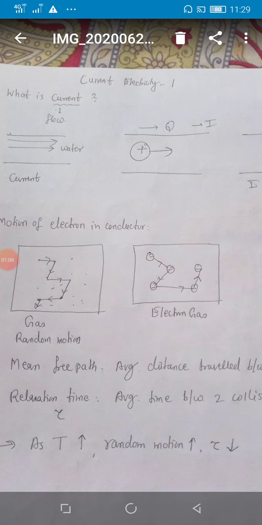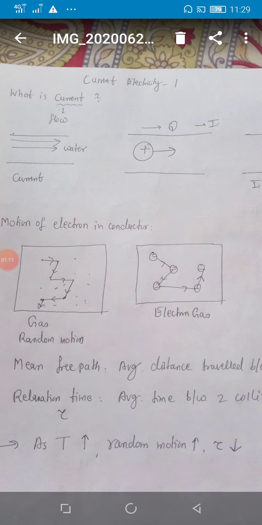Now, some conventions about the direction of current. Actually, the direction in which positive charge flows is conventionally taken as the direction of current. This you already know from the lower classes, okay? But in case of conductors, it is the electrons which flow, so electrons flow in the opposite direction of current. Now students, see the motion of electrons in a conductor.